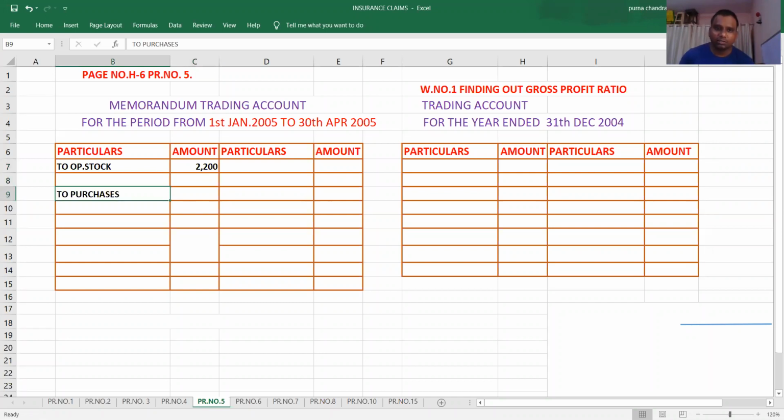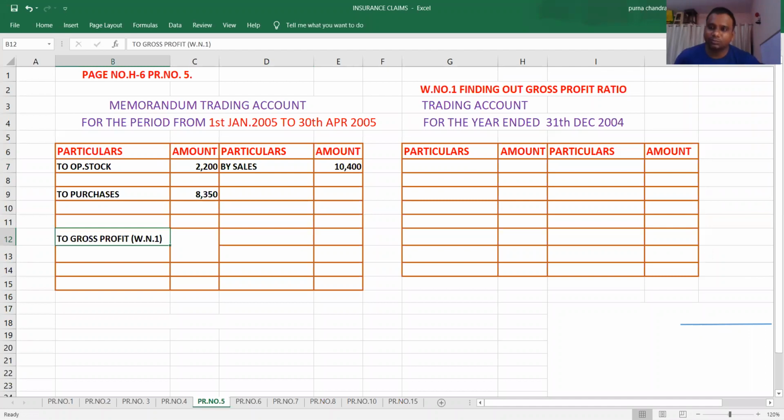What is your purchases for the year 2005? 8350. See, we are preparing the memorandum trading account only for the year 2005. So write down the information which is related to 2005. What is the sales related to 2005? 10,400. Now we don't have any other expenses.